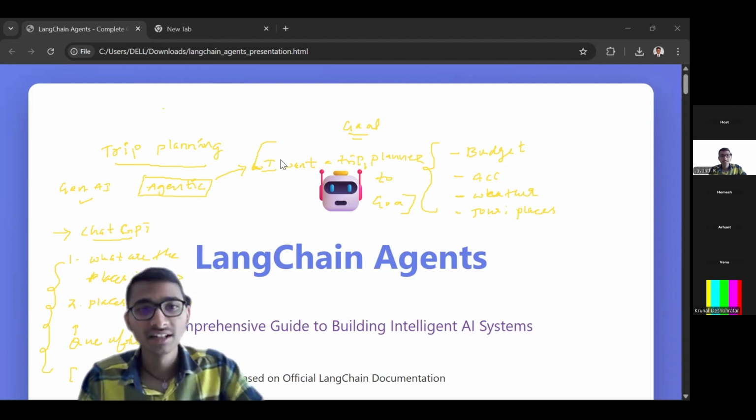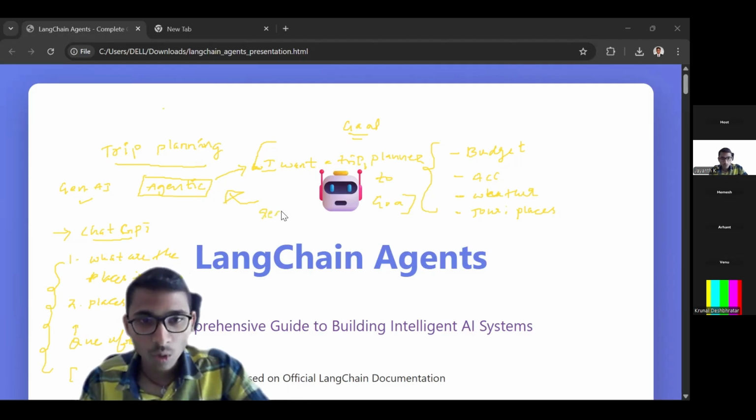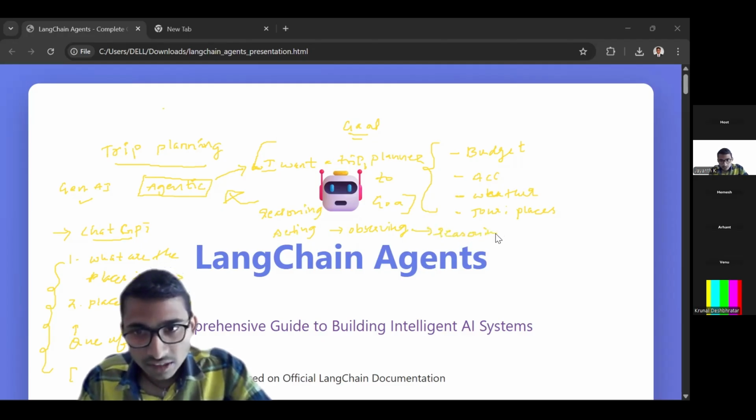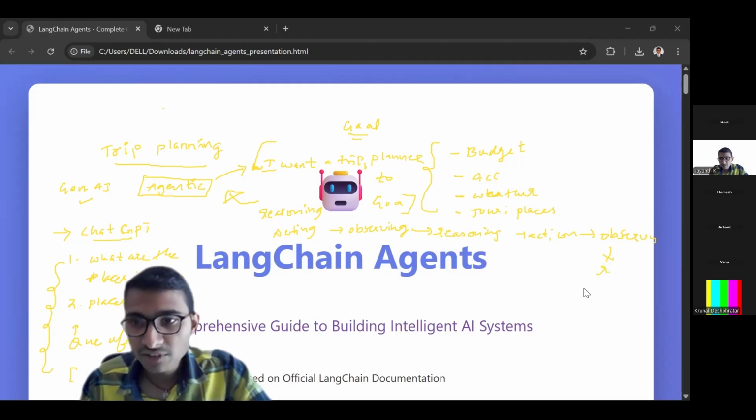This is a very big thing, because now the intelligence is driven by AI, not you and me. It is reasoning what to do, and it is acting on that reasoning. It is thinking and acting, and it is also observing the result of the action. Based on that observation, it again reasons, then again takes the action, then again gets the observation, and again reasons, until the task is completed.